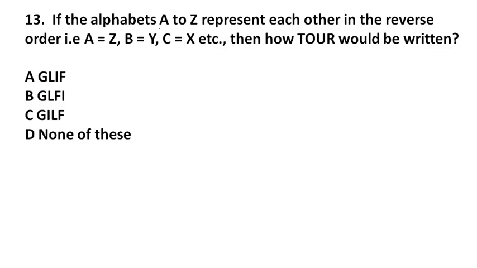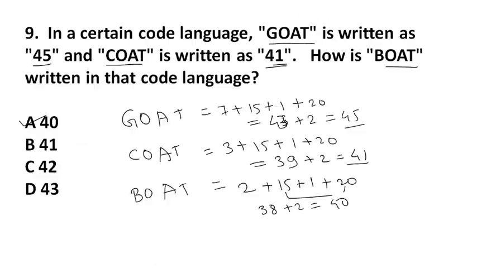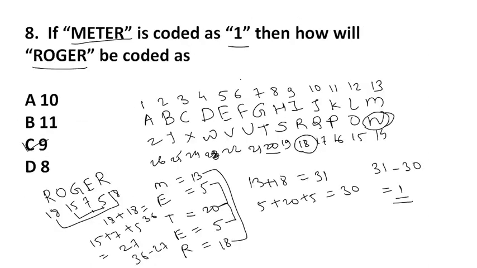If the alphabet A to Z is represented in the reverse order, that is A is equal to Z, B is equal to Y, C is equal to X, then how will TOUR be written? Here, as I told you in the beginning, the table is very useful. See here, A is equal to Z, B is equal to Y. In the same way they asked TOUR.